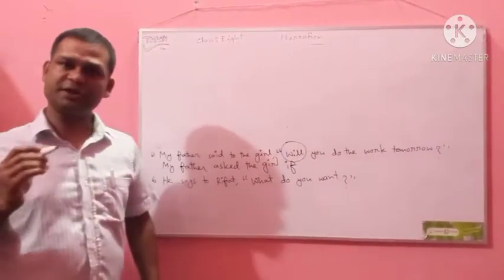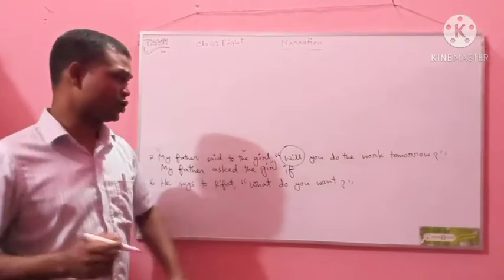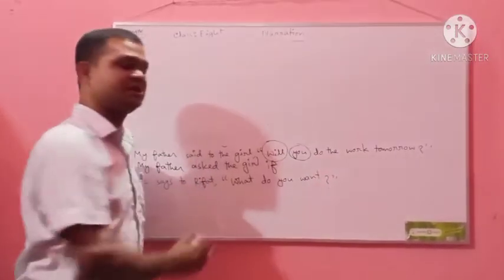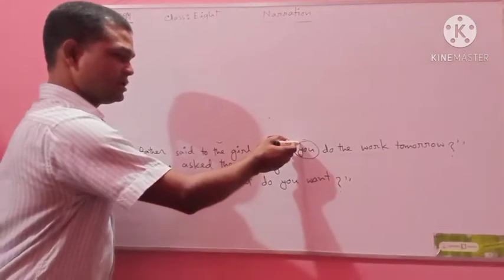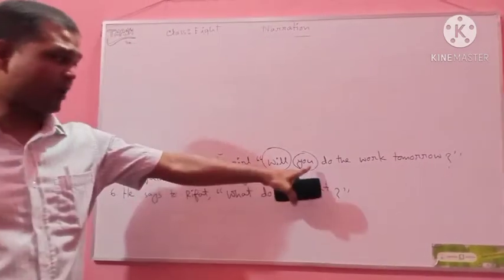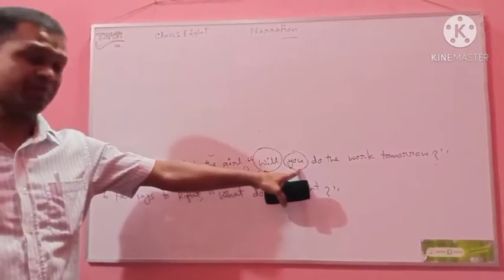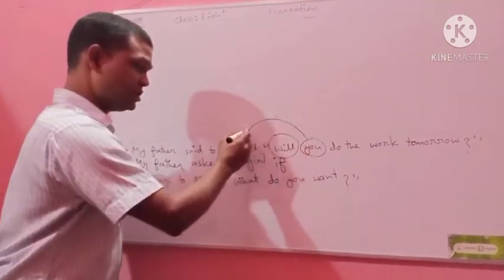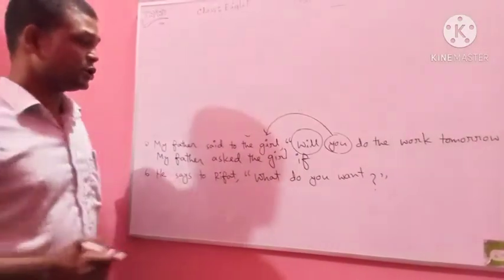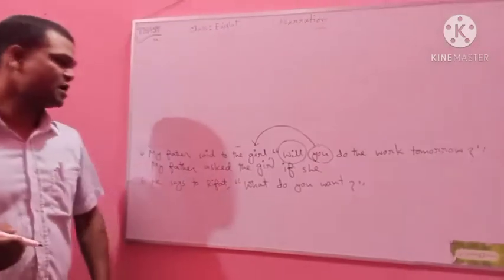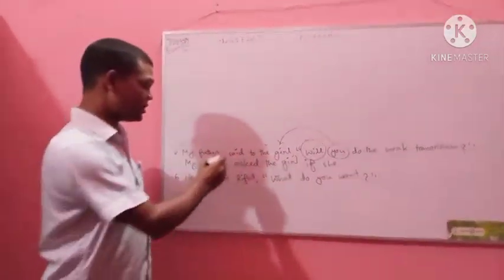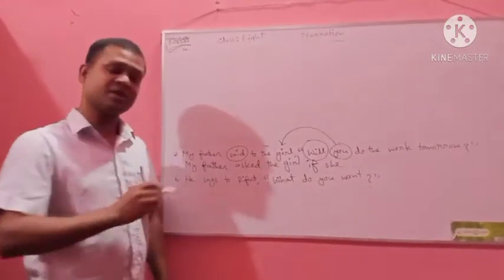And after this joining word, there will be another clause. This is the subject of the reported speech. The word is you. This is second person. Second person follows the object of the reporting verb. So the pronoun of girl will be used, she. My father said to the girl, the reporting verb is said.